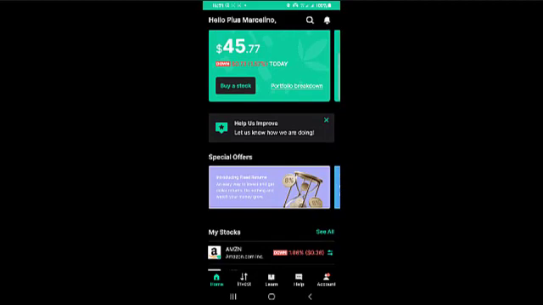And whenever your stock is doing well or doing poorly, you always see a summary of them right in this section. So presently, all my stock and everything I have as far as investment is concerned on this platform, is worth about $45. And I hope to increase it today or tomorrow. Never can tell. Okay, so if you want to buy more stock, you just need to increase the amount you have in your portfolio. Now, another thing you want to know is the portfolio section. Portfolio is just about what you have in totality of your stock.